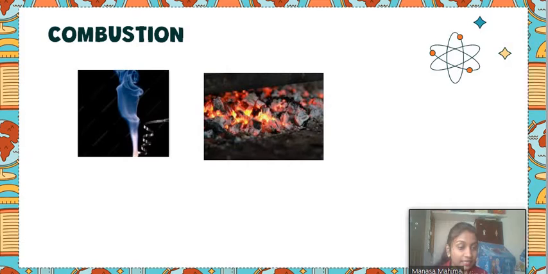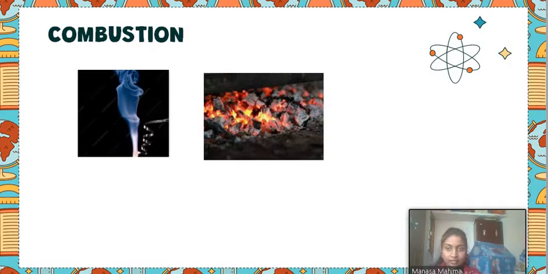So we say that process is a chemical process. So we can define combustion as a chemical process where the substance reacts with oxygen to give heat and light.